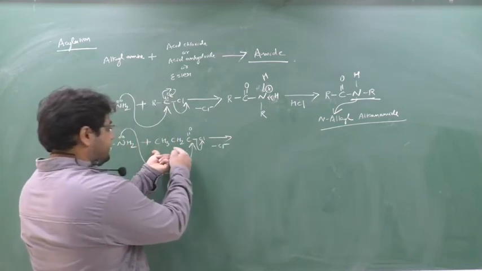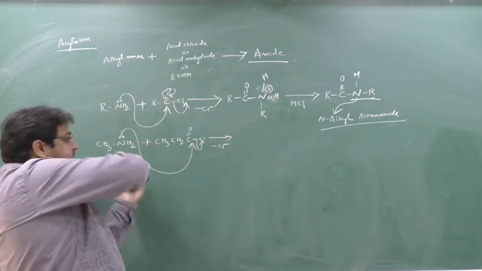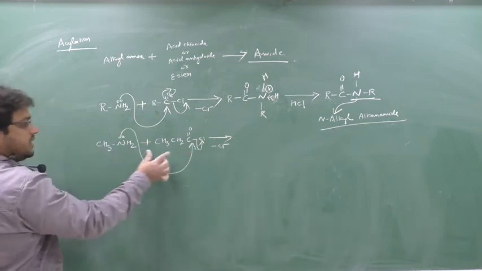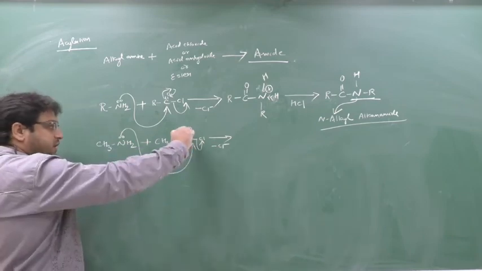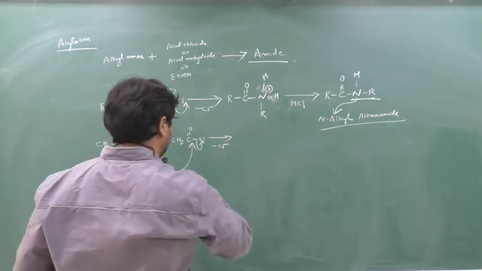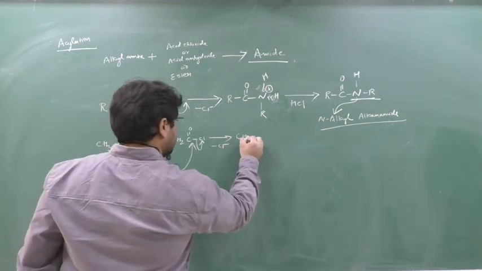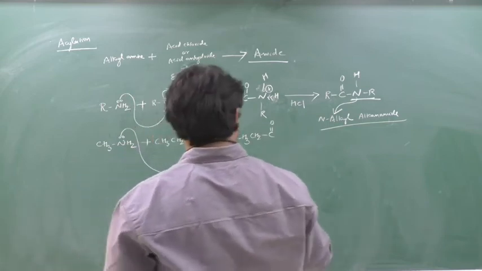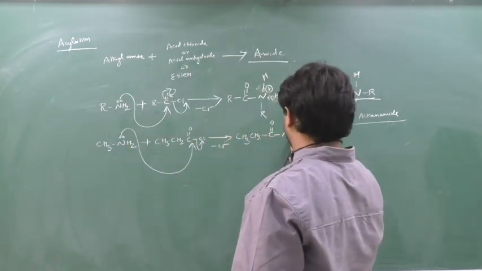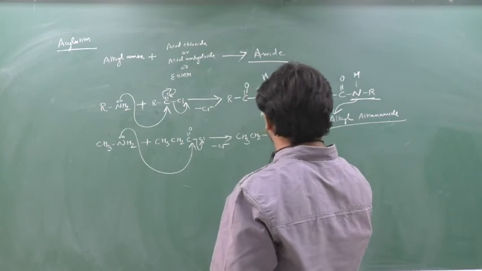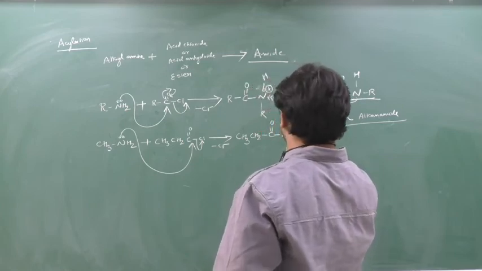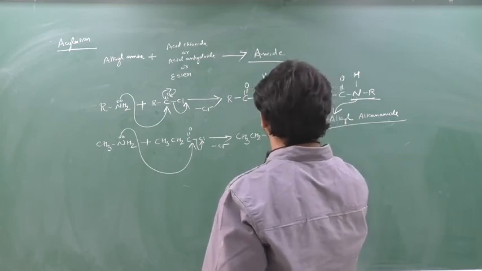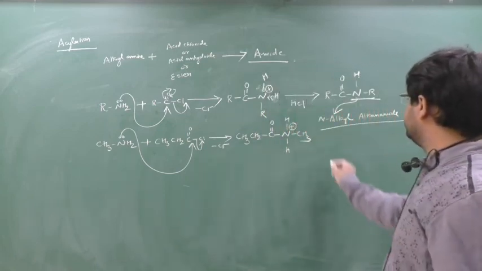And first you write this, copy paste, and just paste the nitrogen. First do not write on this, write down this. Just join the carbon with this nitrogen and then the remaining things: CH3, CH2, C double bond O. Here nitrogen will come, here one hydrogen, and here CH3. And nitrogen has given this lone pair, meaning it will create a positive charge.